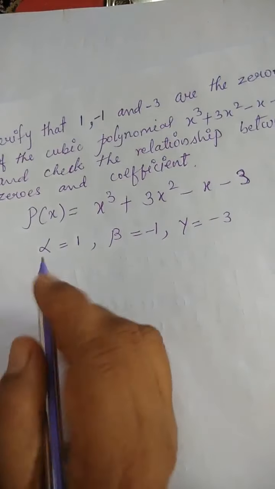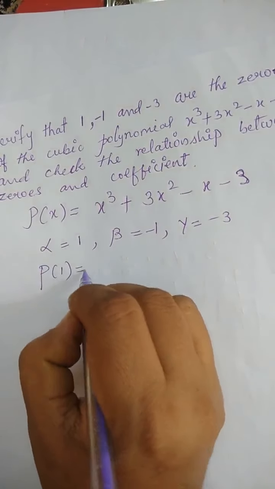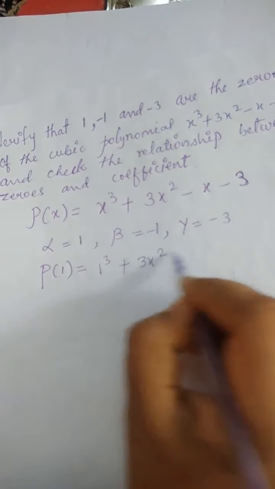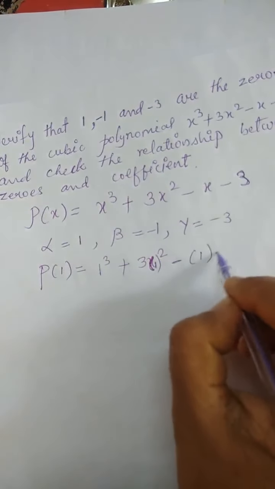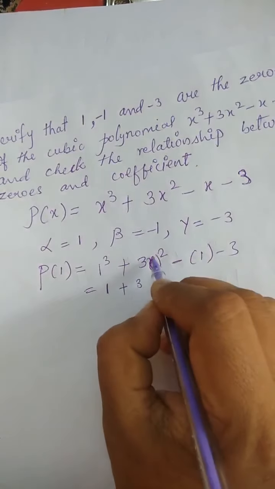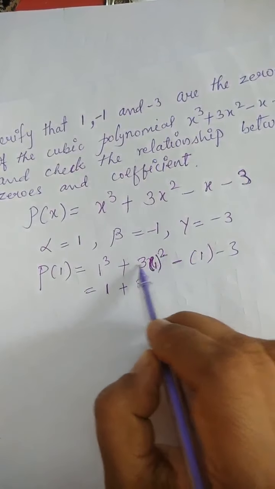Yesterday I have explained this to you. P of 1 is equal to 1 cube plus 3 into 1 square minus 1 minus 3. 1 cube is 1. When you solve such a bracket, first find 1 square, then multiply with this.